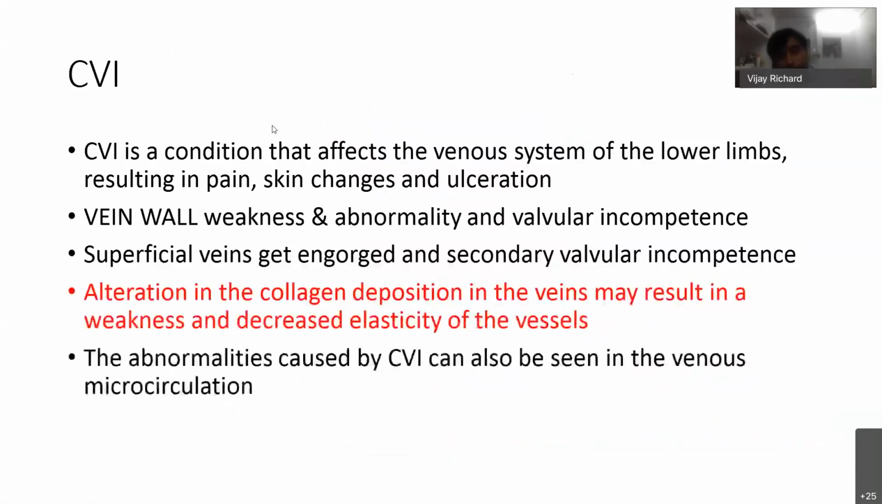Venous insufficiency is a condition that affects the venous system of the lower limb, resulting in pain, skin changes, and ulceration. There is vein wall weakness and abnormality and valvular incompetence. Superficial veins get engorged and secondary valvular incompetence also happens. There is alteration in the collagen deposition in the veins, which may result in weakness and decreased elasticity of the vessels. The abnormalities caused by chronic insufficiency can also be seen in venous microcirculation.